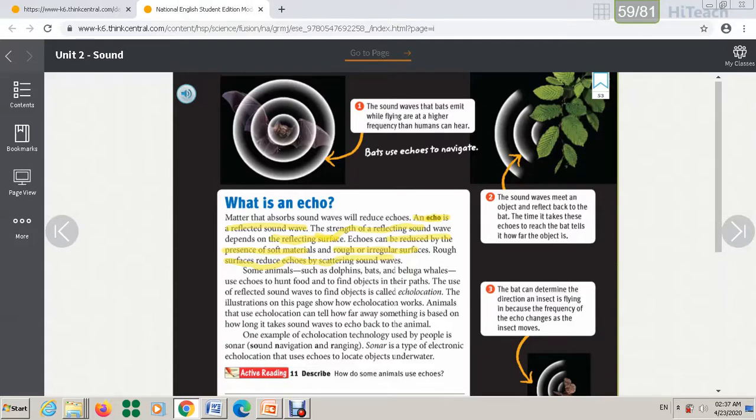Here we talked about some animals. They use echo to find their food. So here, some animals like dolphins. You have to understand these examples and study them. Okay. The use of reflected sound waves to find objects is called what? Echolocation. This part is important.